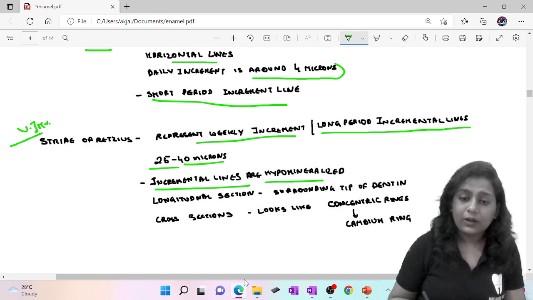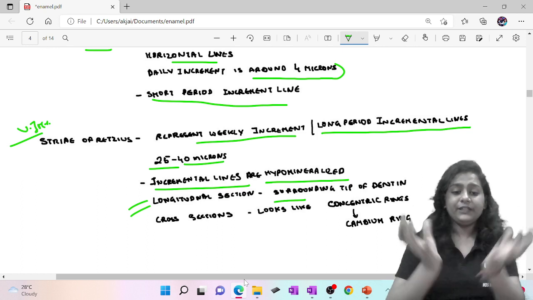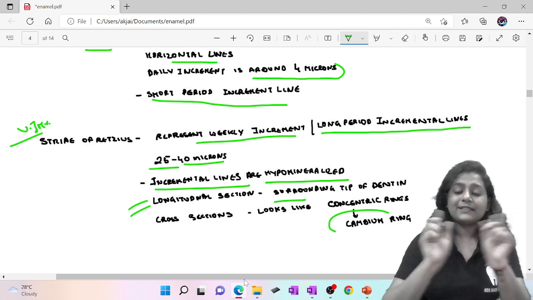Incremental lines are always hypomineralized. In longitudinal section they appear as if they are surrounding the tip of the dentine, while in cross section they will look like concentric rings, or you can say cambium rings, like the cambium of a tree.